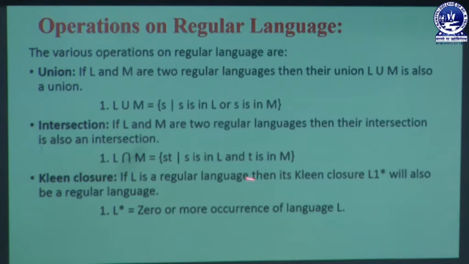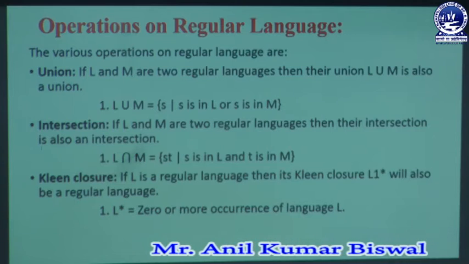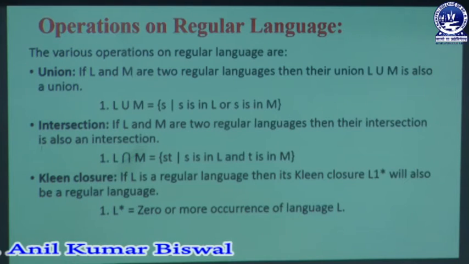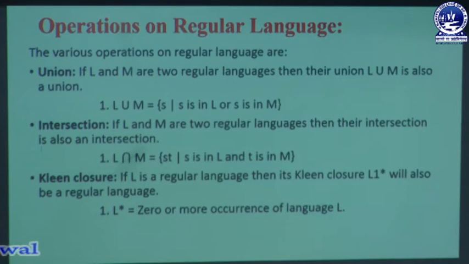The star, the asterisk mark, is one type of closure, and that closure is named the Kleene closure. Whenever we put L star, that means we get zero or more occurrences of language L. When the user wants to form languages with zero or more occurrences, we put a star, written as L star.